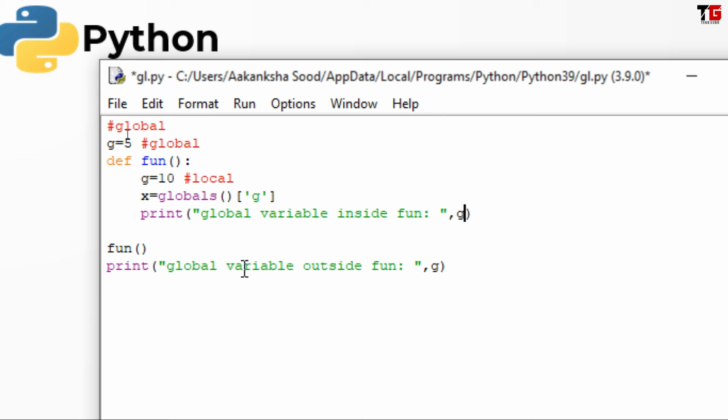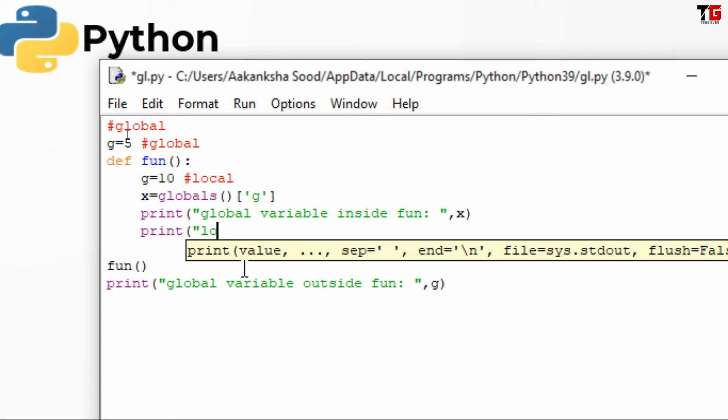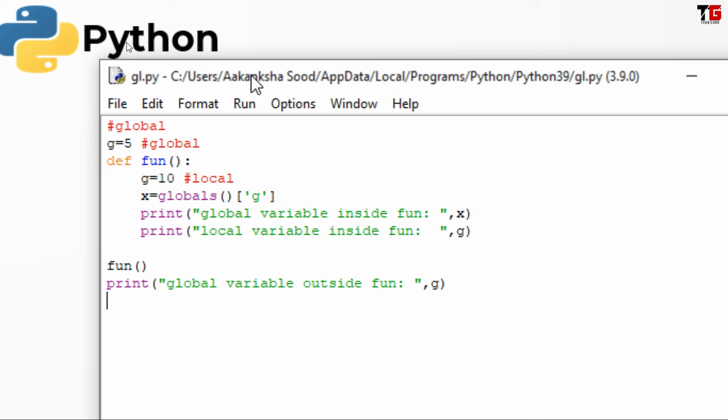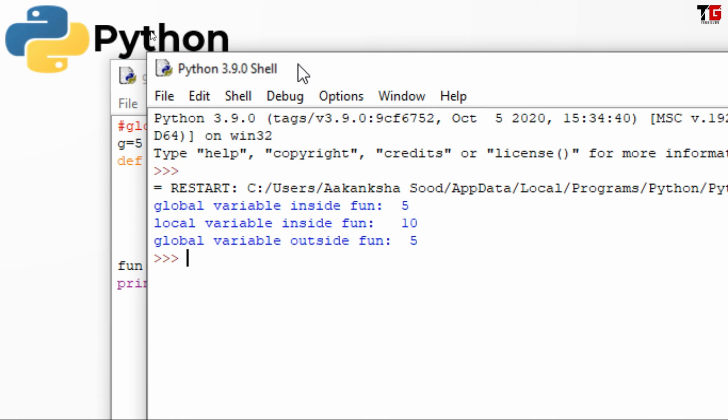So the global variable inside the function, its name is x now. And now print the local variable inside the function. Let's save the program, run the program, and we got this output.